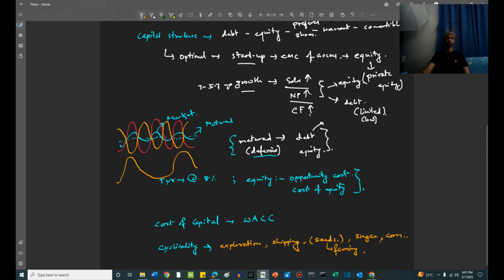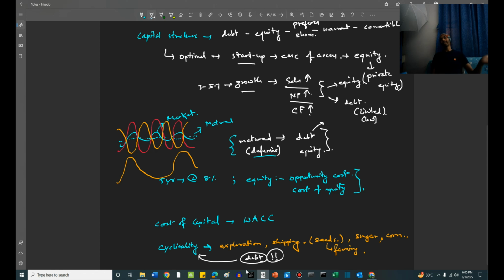Now for a cyclical company, debt is a fixed cost, right? Debt is like you have to pay a fixed amount of interest every month or every quarter or every year, right? So debt becomes less accessible. It is less accessible for a cyclical company. It can be a matured company also. But a company of equal size which is in a defensive sector will have much more access to debt and much higher ratings than a cyclical company of equivalent size, right?